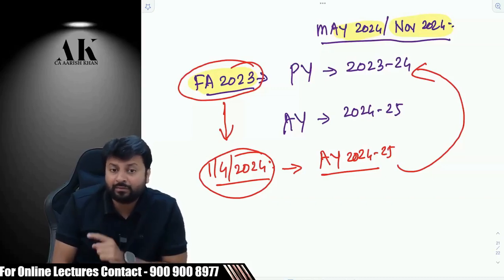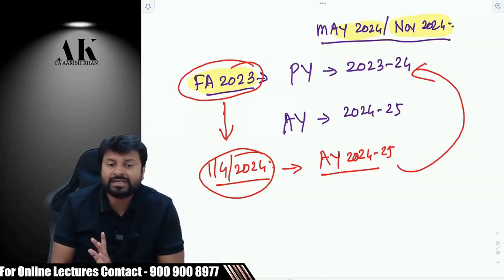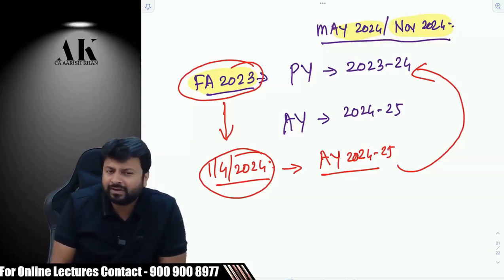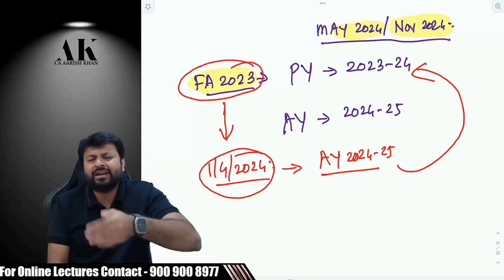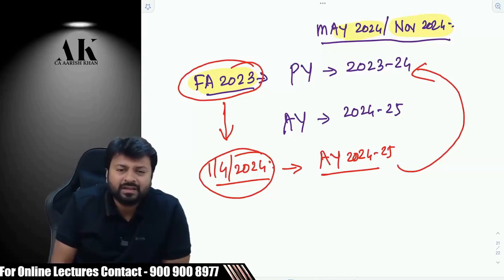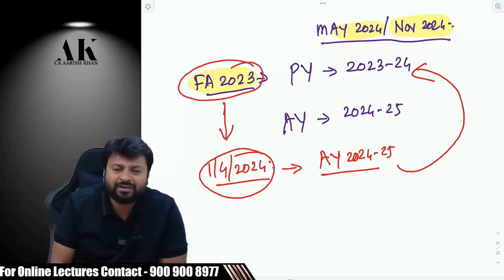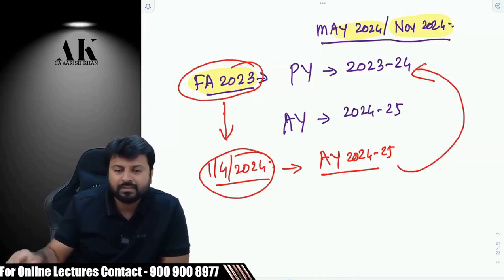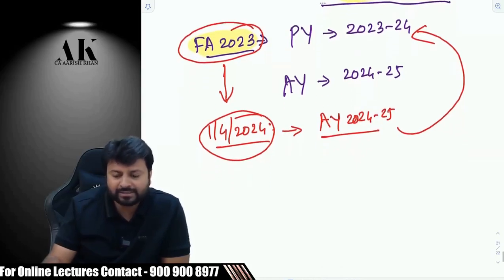I'll focus on the dates, and in the books, everywhere dates are mentioned from which date it is applicable. Once we see multiple provisions, we'll understand exactly what this concept is. Without looking at the provision, it will be difficult for me to explain this concept in a proper manner. So this is what the relevant Finance Act, previous year and assessment year are.